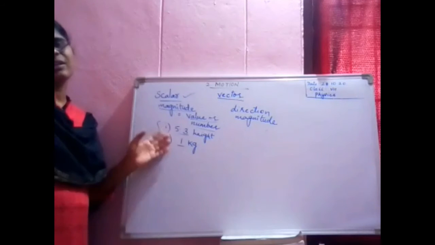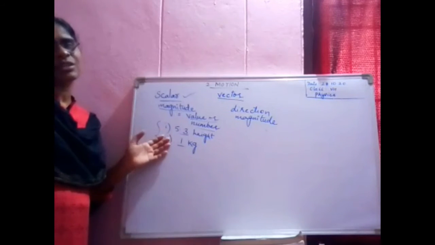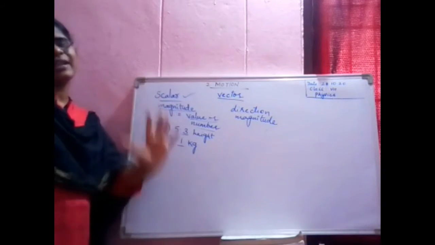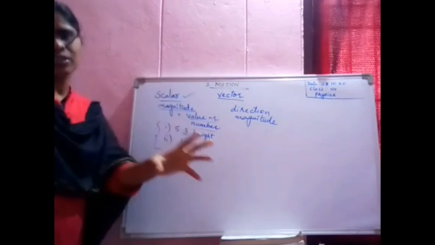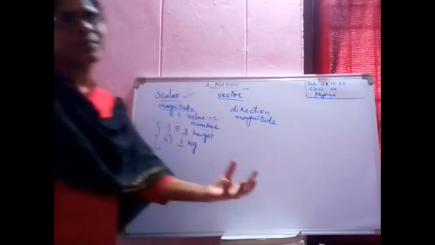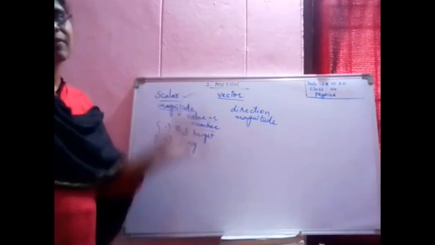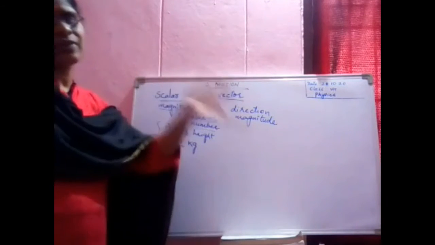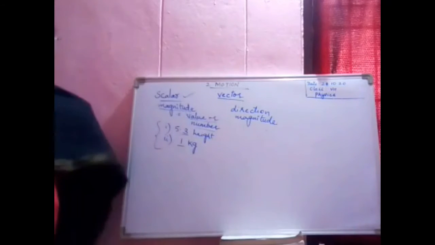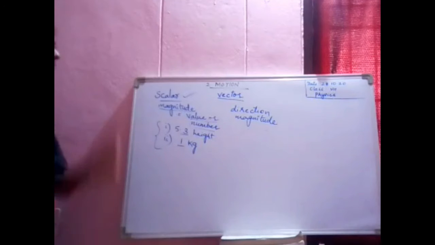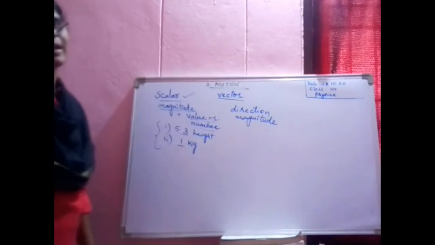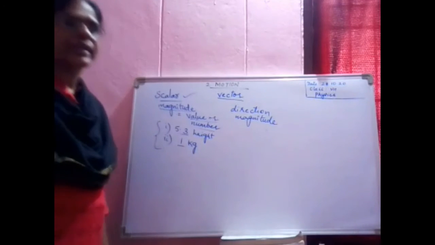They don't require any direction, only the value. How much is the value? 1 kg you are taking, or 100 kgs. Height 5 feet 3 inches or 5 feet. No direction is required. Such quantities are called scalar quantities.